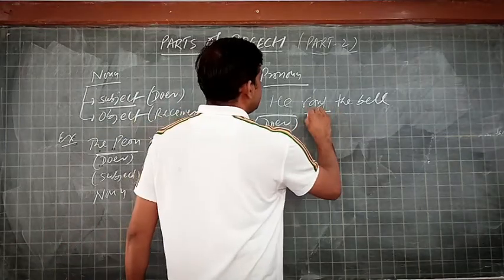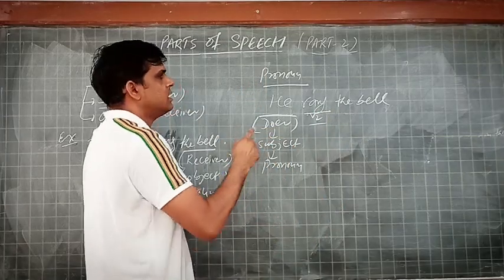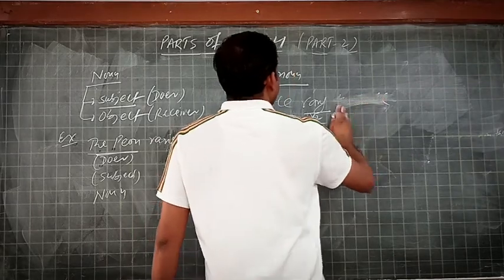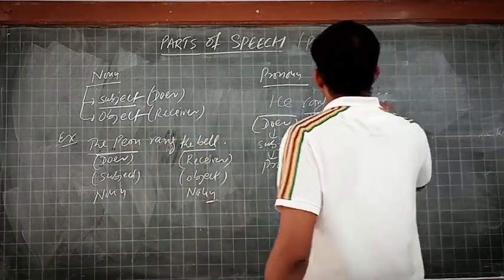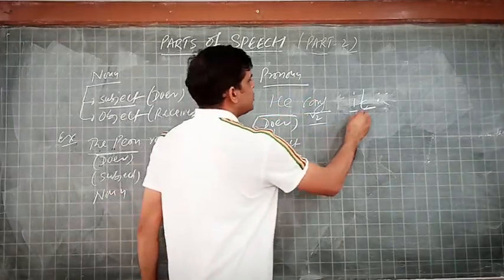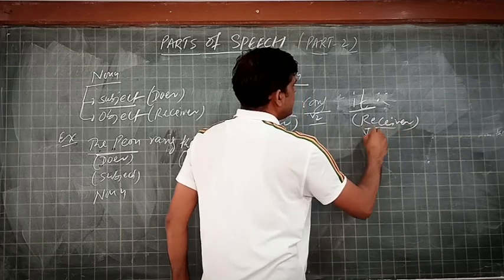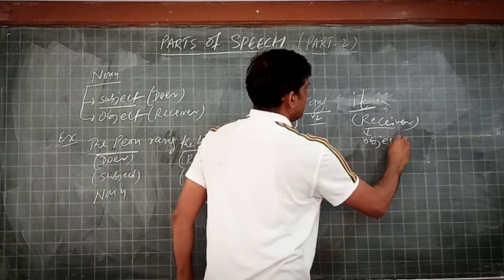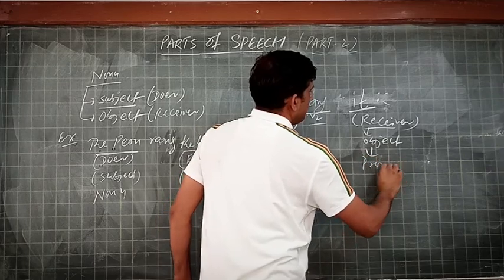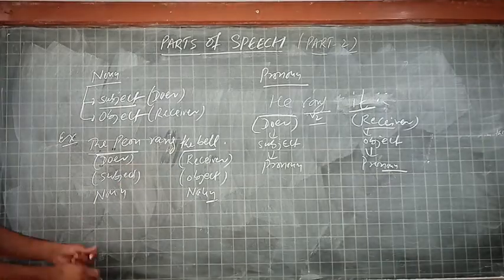Rang, obviously, is V2, that is the main verb. He rang it. Here it refers to the receiver. Here it is used as an object, and this object is the pronoun here.